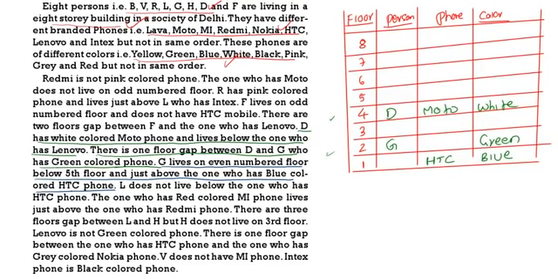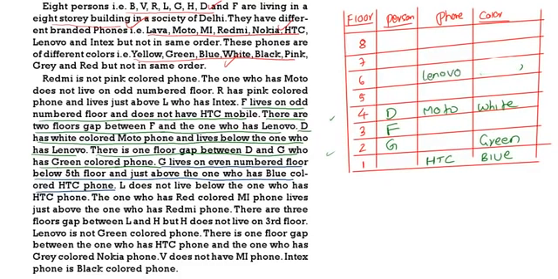F lives on an odd numbered floor and does not have HTC. Coming from the bottom, the first odd number is 1, but F does not have HTC there, so I am taking F on the third floor. There are 2 floors gap between F and the one who has Lenovo, so Lenovo will come on the 6th floor.